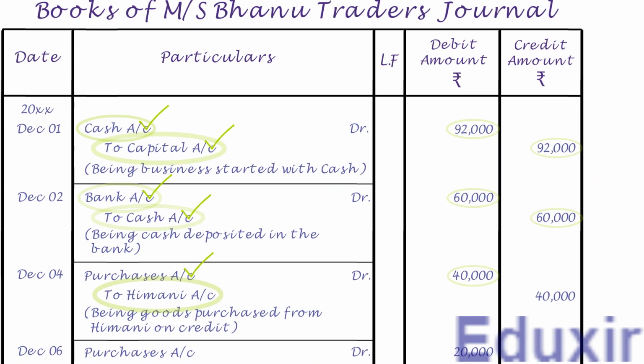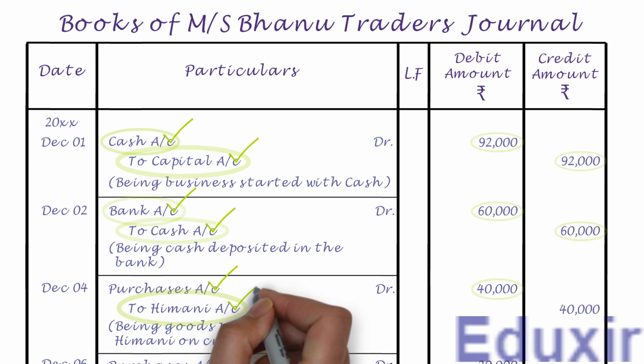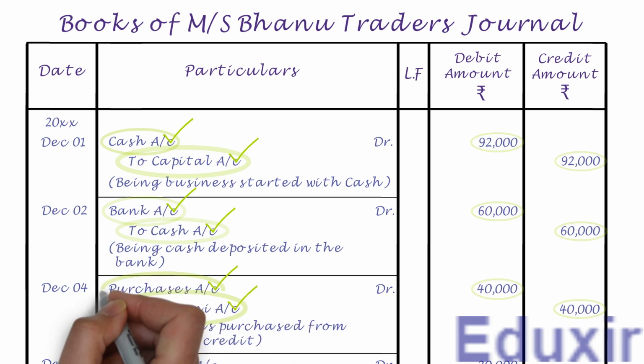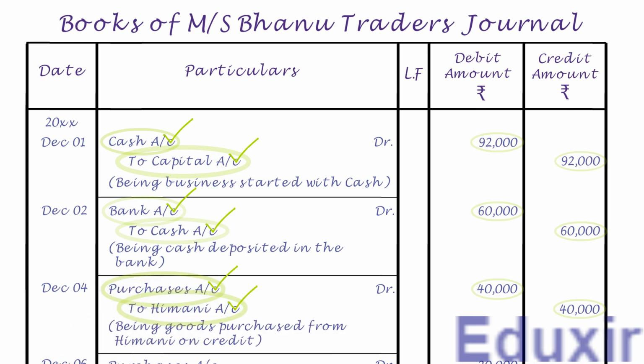As the name suggests, it needs to be posted on the credit side of Himani account and the credit amount is 40,000 rupees. Note that the details that need to be posted into the particulars column is purchases account. For posting this entry, we need to create a ledger account for Himani as it is not yet created. Let us first write the title as Himani account.